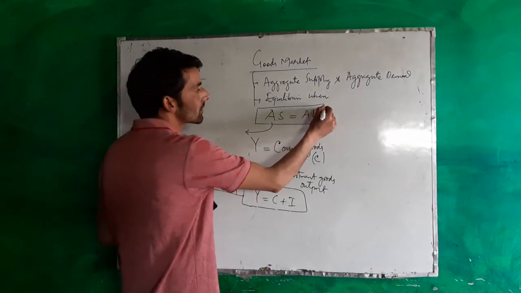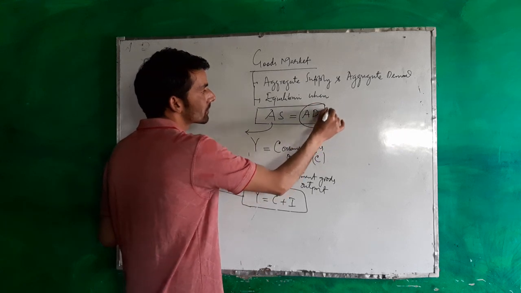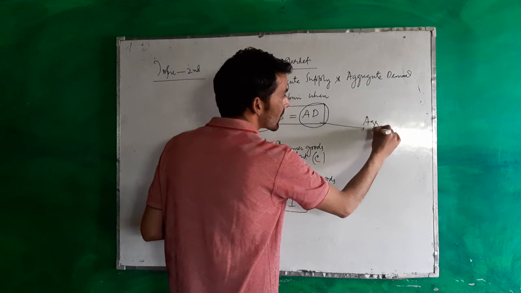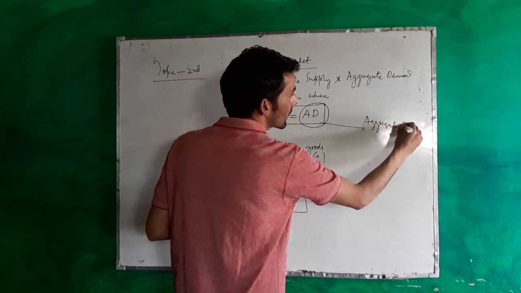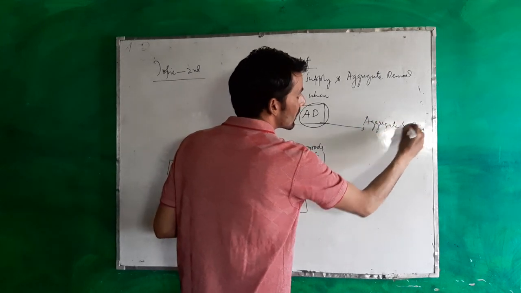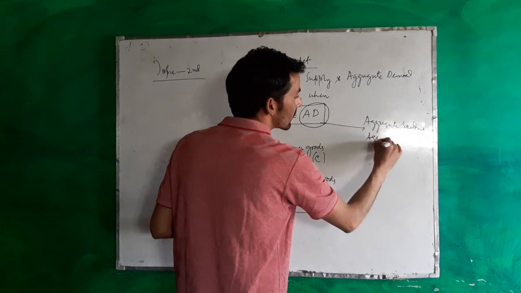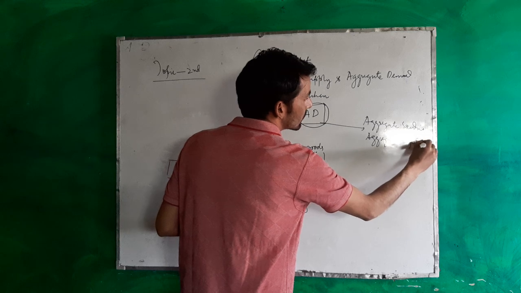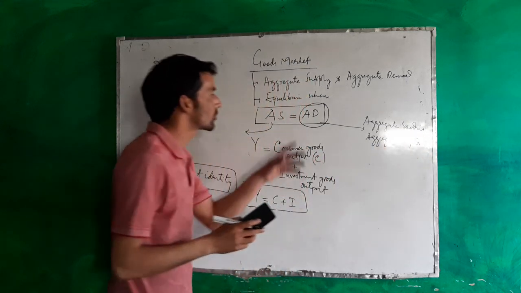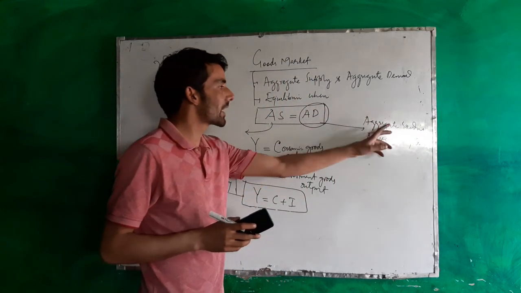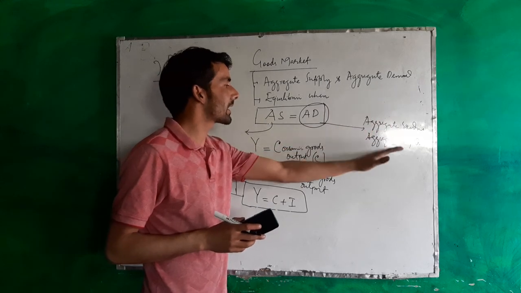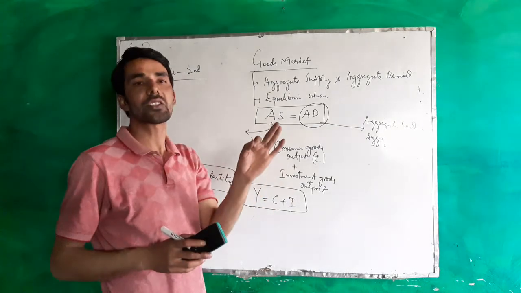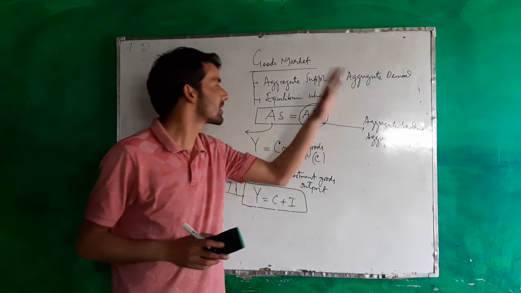Now, aggregate demand means aggregate expenditure. It is also called aggregate spending. You call it aggregate demand, aggregate spending, aggregate expenditure. These all three are used interchangeably and they are synonymous.